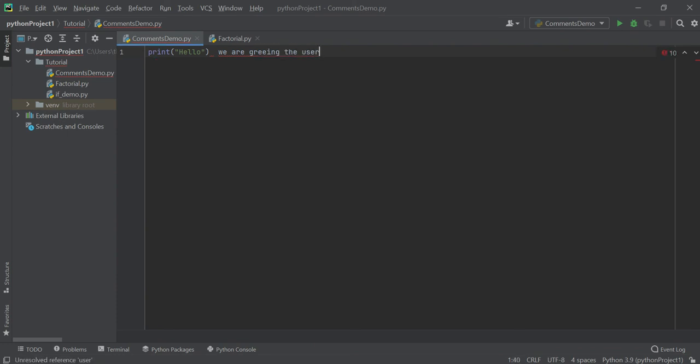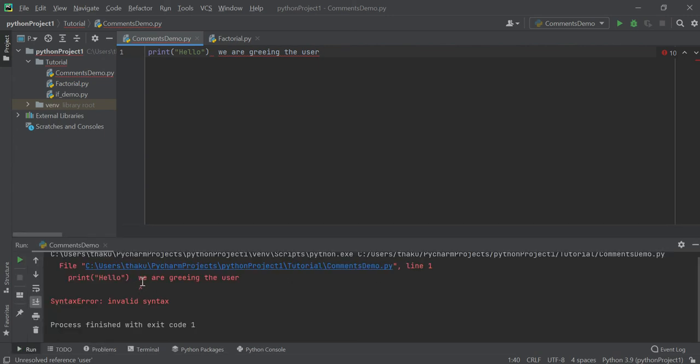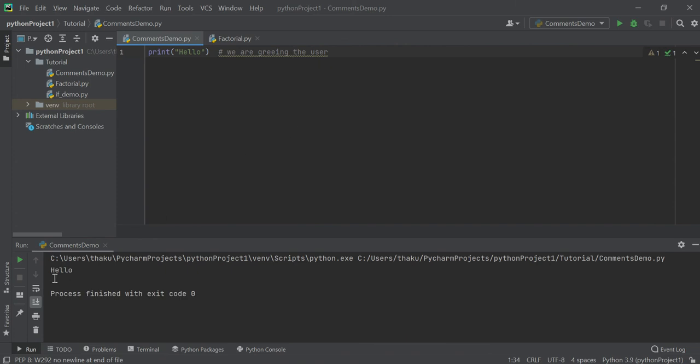Okay, now if you try to execute this program, Python will give you some error because it will try to understand and make sense out of this. It will not understand this because it's English, it's not Python. So I'll tell Python that whatever I have written after this hash, please ignore this. It's for me, it's not for you. So when you execute the program, ignore this. Now if you try to run this, okay, you got the output. So this is a comment in Python.